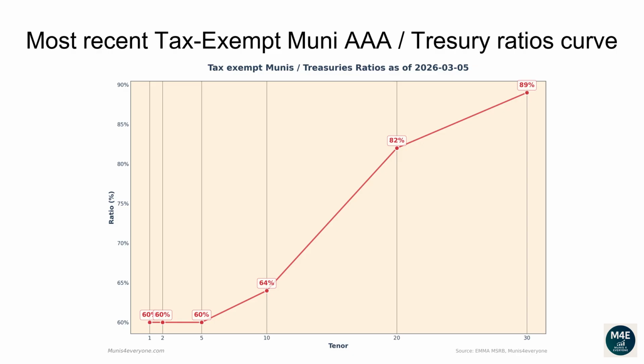The current one-year ratio is 60%. The 2 years ratio is 60%. The 5 years ratio is 60%. The 10 years ratio is 64%. The 20 years ratio is 82%. The 30 years ratio is 89%.